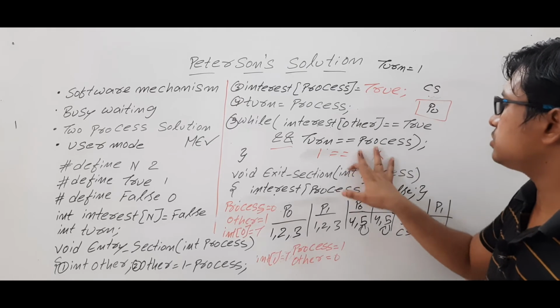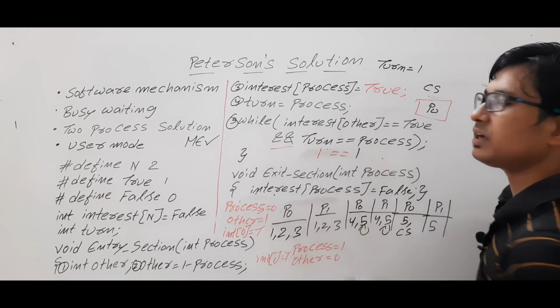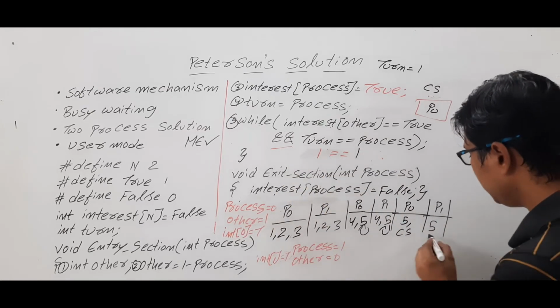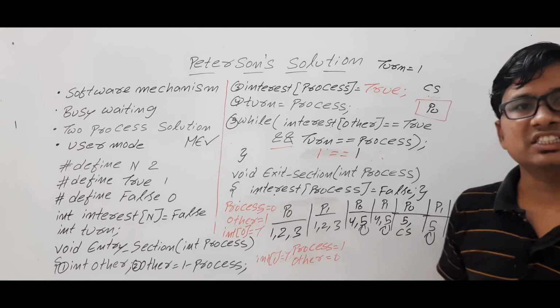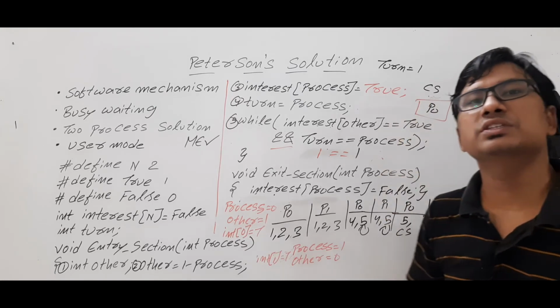So 1 is equal to 1. So this condition is true. So both the conditions are true. So the entire condition will be true. Now P1 again executes instruction 5 only. So it is busy waiting. So mutual exclusion is achieved.